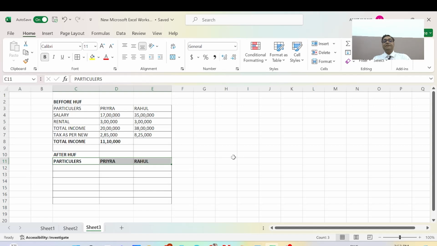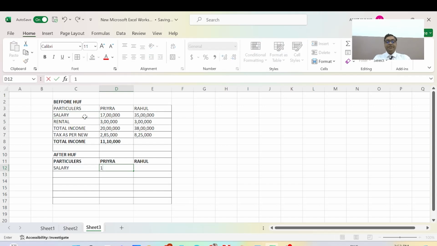We will write down the salary here. The salary is the same, with no change: 17 lakh for Priya and 35 lakh for Rahul, and then the rental income.